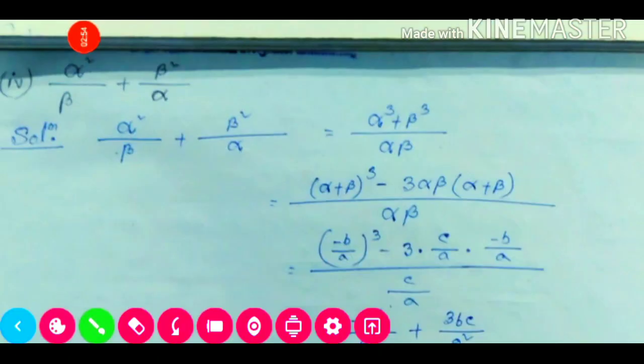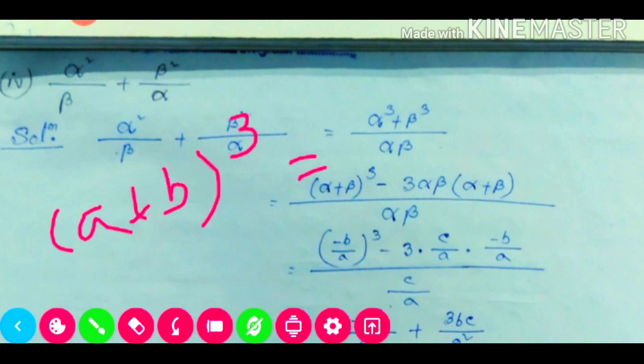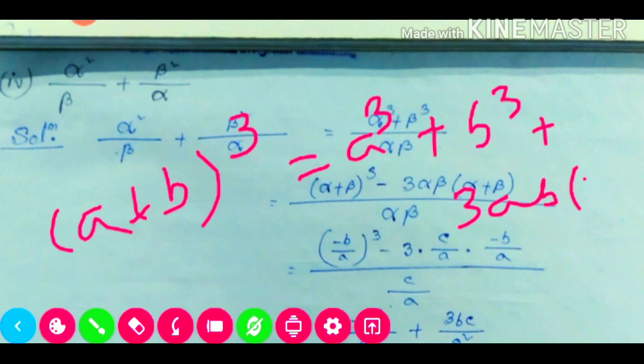Now for 6, number 4, the question given is alpha square divided by beta plus beta square divided by alpha. Before, in number 1, we got the sum of the roots and product of the roots, so again and again there is no need to find them. So from here we take the LCM. The LCM will be alpha beta, and the numerator will be alpha cube plus beta cube. So what is the a cube plus b cube formula? From the a plus b whole cube formula we get it: a plus b whole cube is a cube plus b cube plus thrice ab into a plus b. Now we need to find a cube plus b cube.